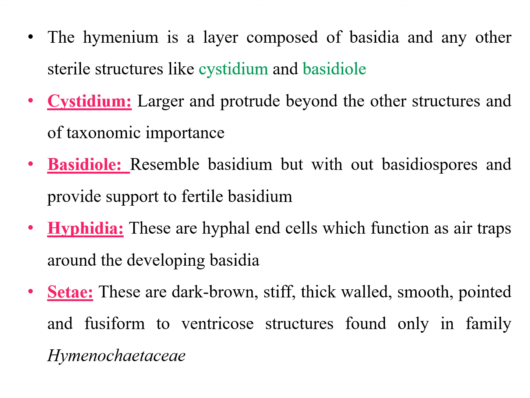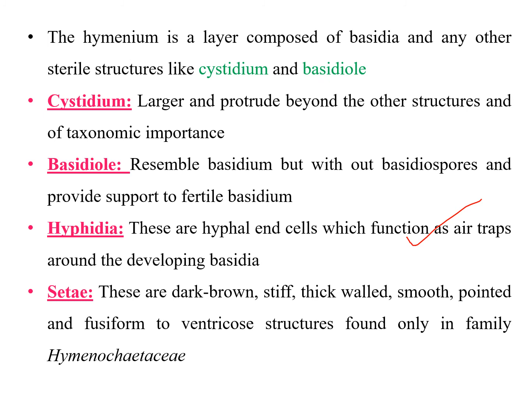A cystidium is a structure which is larger and produced beyond other structures, and it has very high taxonomic importance. Coming to the basidiole, a basidiole resembles a basidium but without basidiospores. That means it is a basidium only, but it does not produce any basidiospores. What is its role? It gives support to the fertile basidium. Coming to the hyphidia, hyphidia are hyphal end cells which function as rafts around the developing basidia. That means they provide support to the developing basidia.